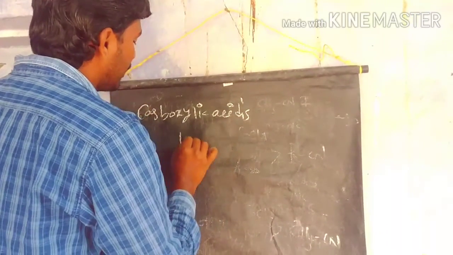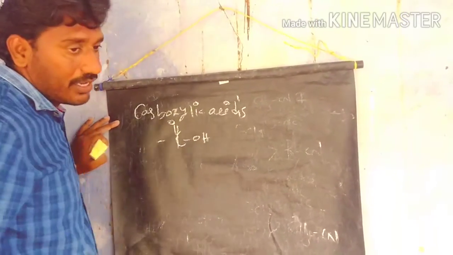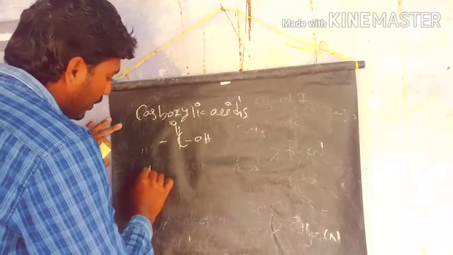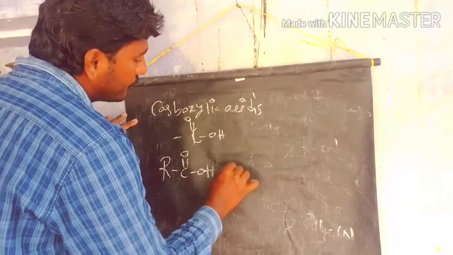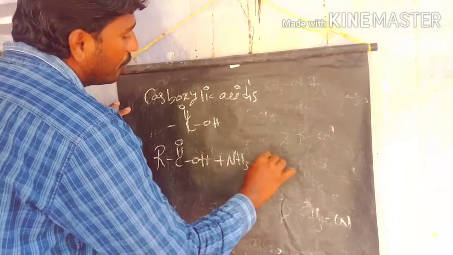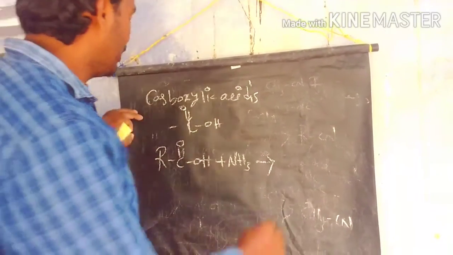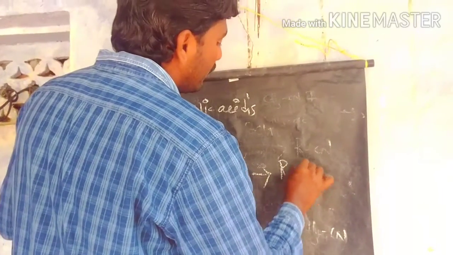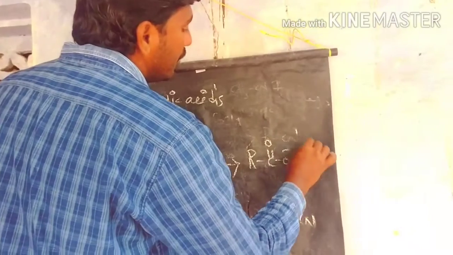This is the carboxylic acid functional group. If you take the carboxylic acid and react it with ammonia, it forms an intermediate that we call salt formation, minus and plus.